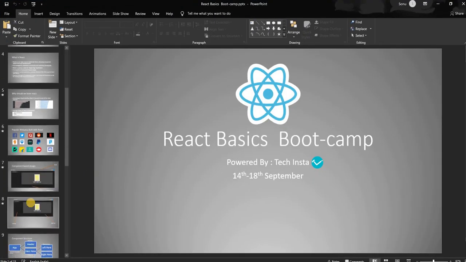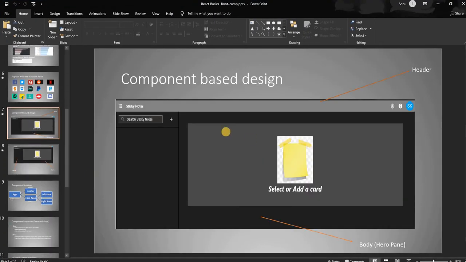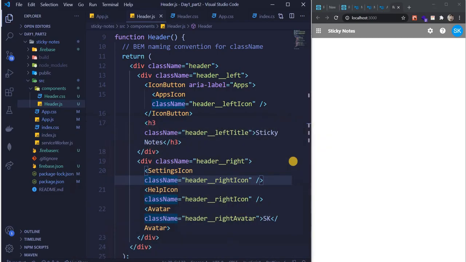We were discussing about this, right? That this has two parts. One is header, the other one is body or hero pane. We'll be doing it the same exact way that we said in this PPT, guys. So we designed the header first. Now we'll start designing the hero pane. It has two parts, but that part-wise thing we'll look into tomorrow.